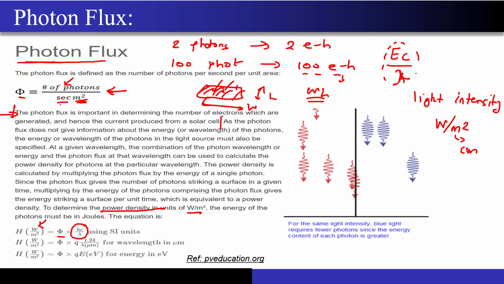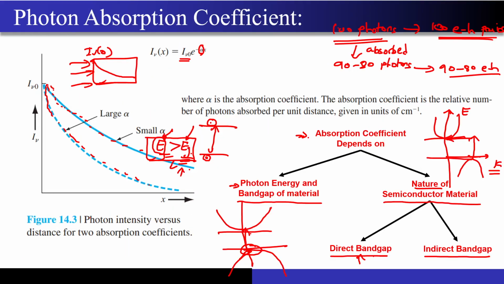This is the photon flux. If you want to get to the intensity of the light, you have to multiply this with the energy of each photon, that is hc by lambda. Correct? And do not forget about the units. These are number of photons per second per meter square, and the light intensity unit is nothing but watts per meter square, that is, if you multiply this by hc by lambda over here. Correct?